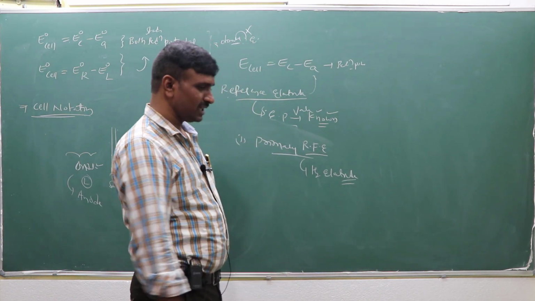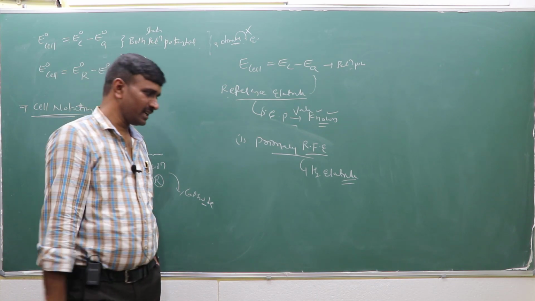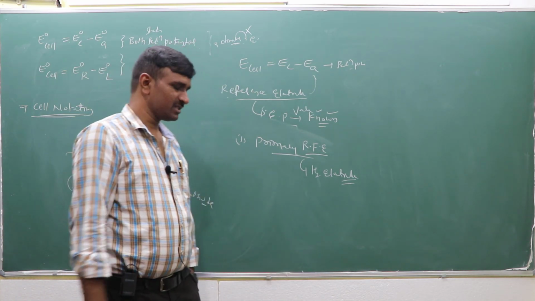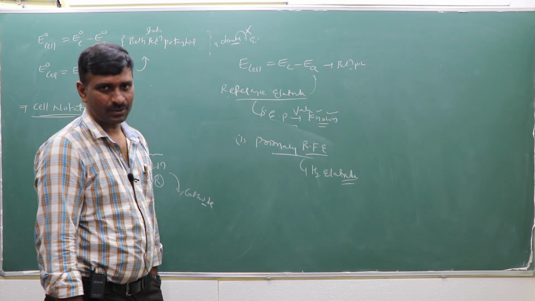While using the hydrogen electrode, the solution is reversible with respect to the H plus ions. After that I can explain again in which cases we are using it. So the primary reference electrode is considered as a hydrogen electrode.